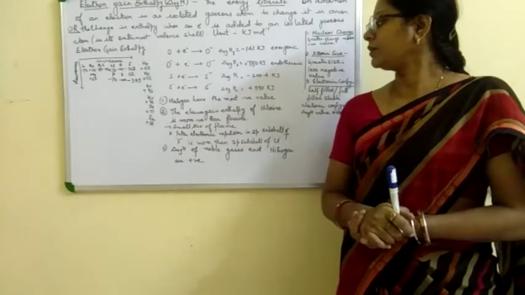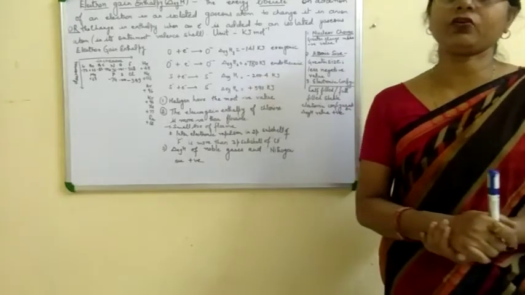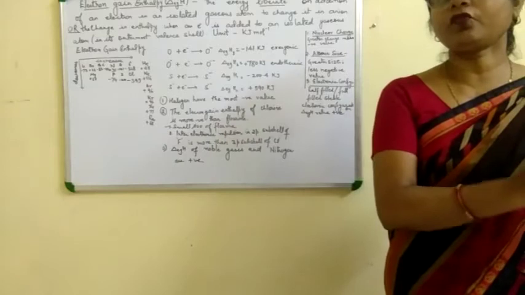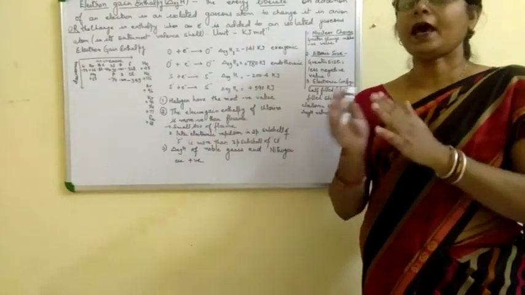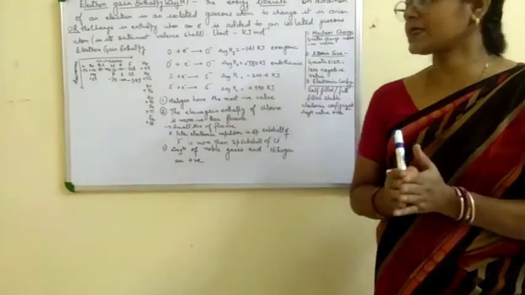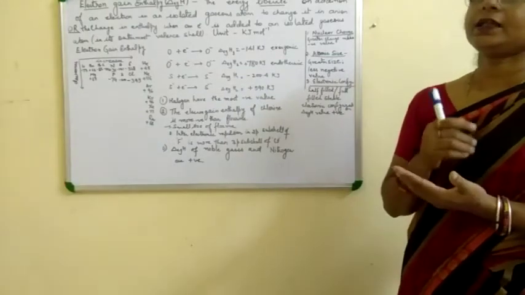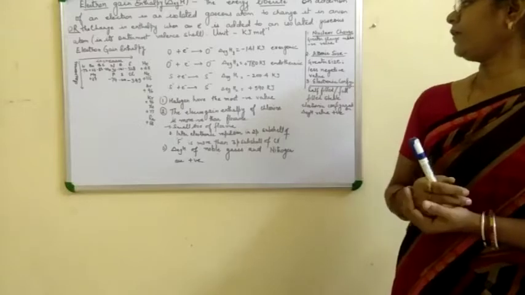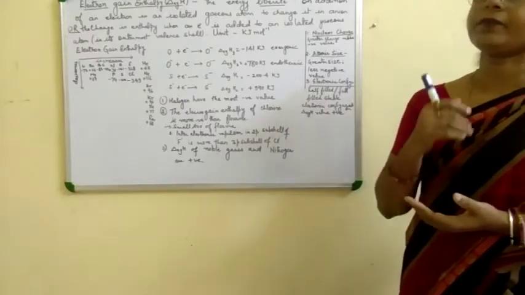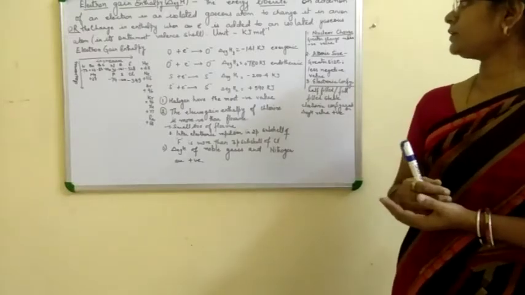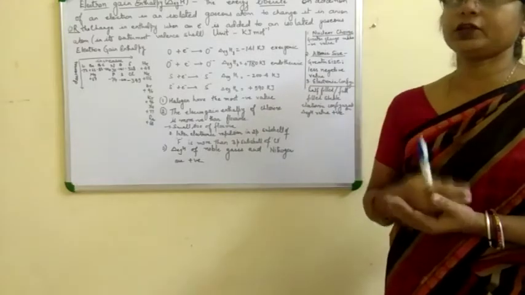Halogens have the most negative values of electron gain enthalpy because when we move from left to right, atomic size decreases and nuclear charge increases. In this, the atomic size dominates over the nuclear charge.